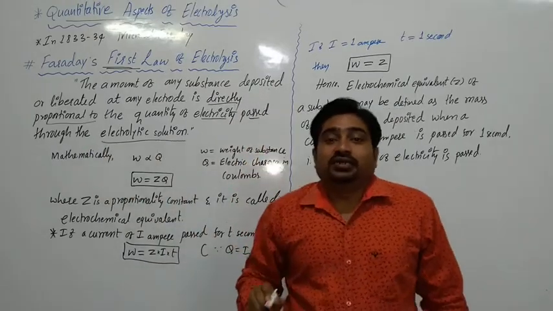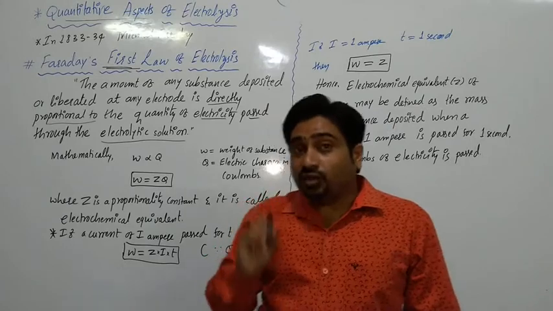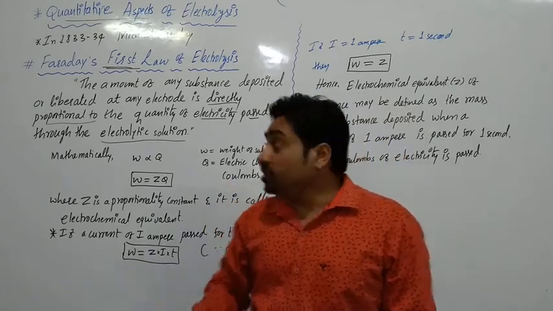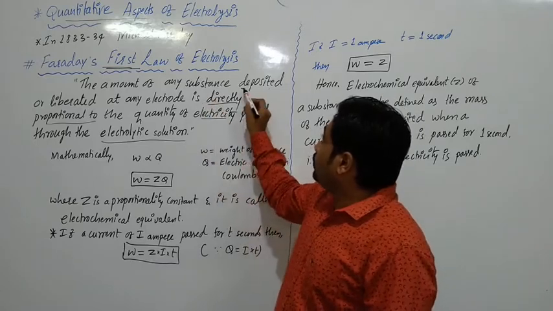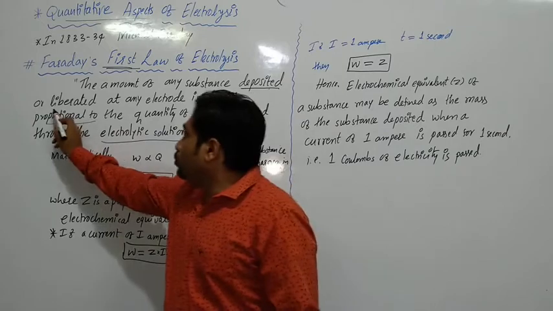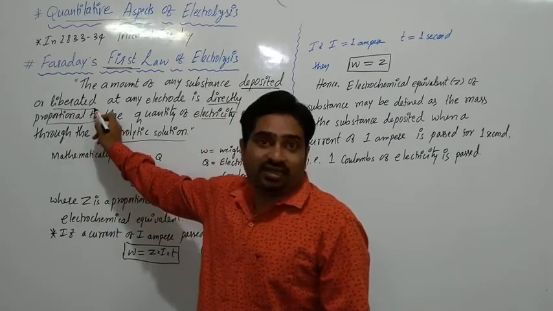See here, in an electrolytic cell, the chemical reaction taking place can be measured in the form of the amount of substance deposited on the cathode or the amount of substance liberated at the anode.